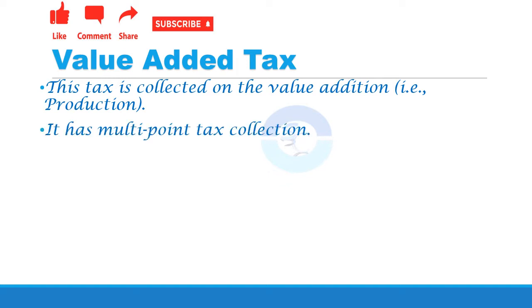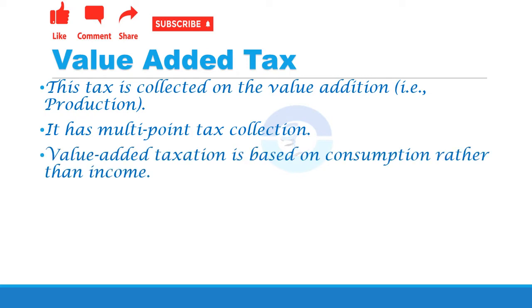So we can say that it is a multiple point tax collection. Then it is consumption based rather than income based. It is based on consumption. If you want to consume that product, regardless of your income, you have to pay the VAT. Then it has a cascading effect. That means it has a tax on tax effect.